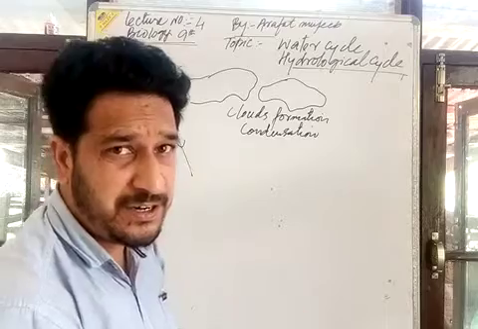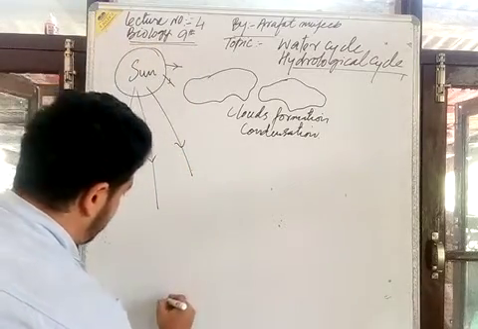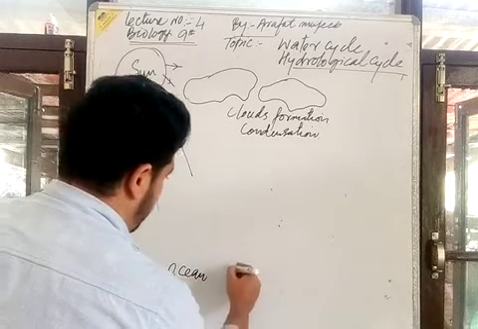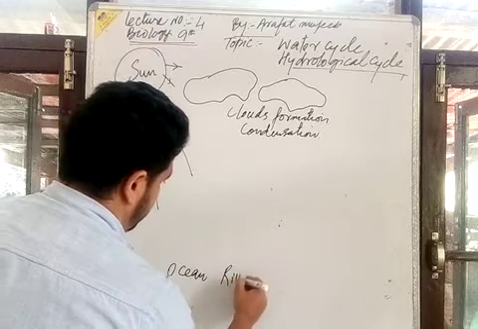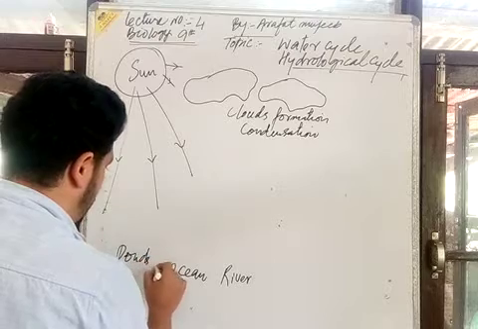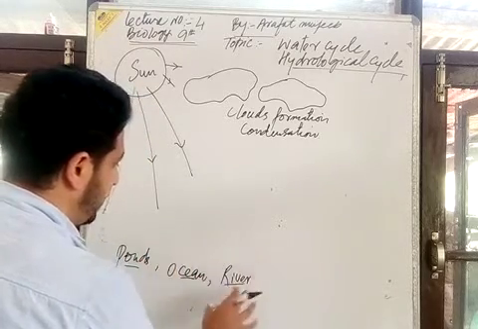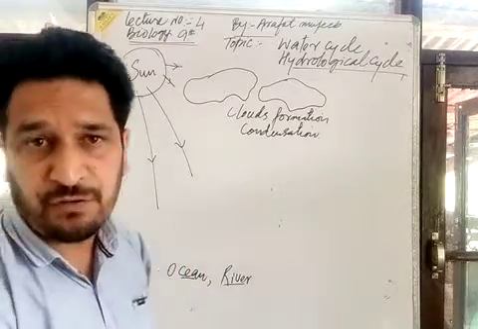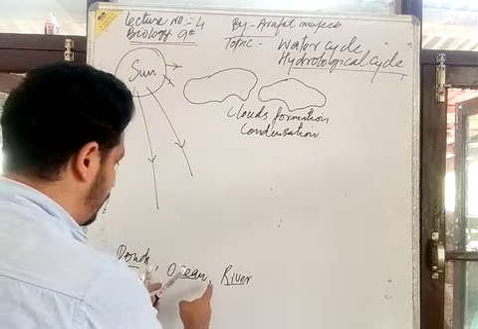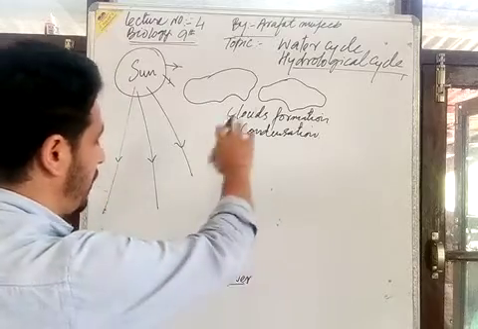And you know that oceans, rivers, ponds, lakes are the major source of surface water. The ponds, oceans, rivers are the major source of cloud formation.